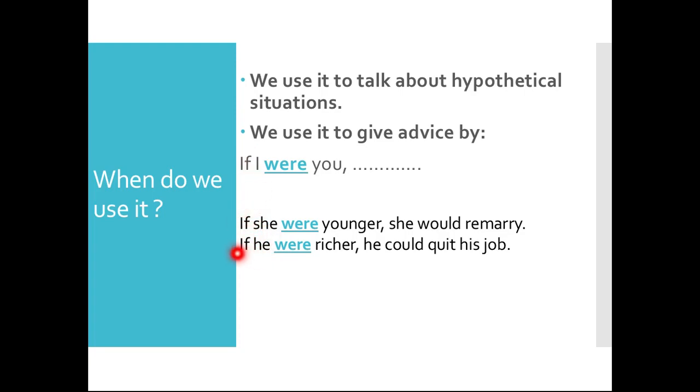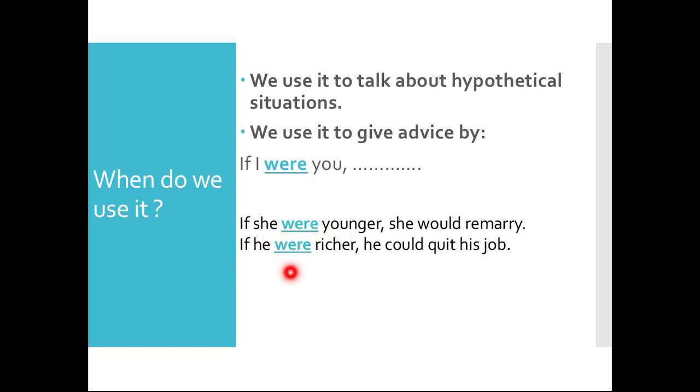I've given you more examples. If she were younger, she could or she would remarry. She would marry again. She would take another husband, okay? So if she were younger, is there any chance that she might go back in time and become younger? Of course not. So we're going to use were because this is type 2.